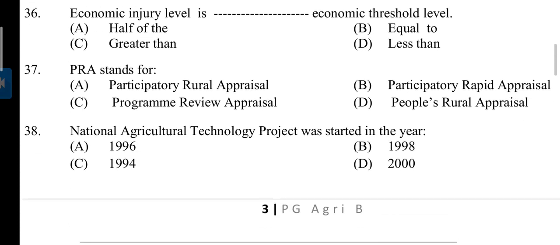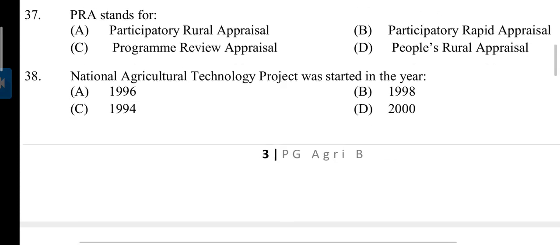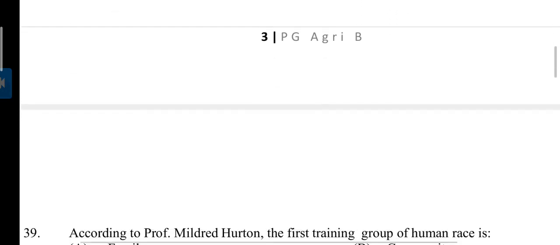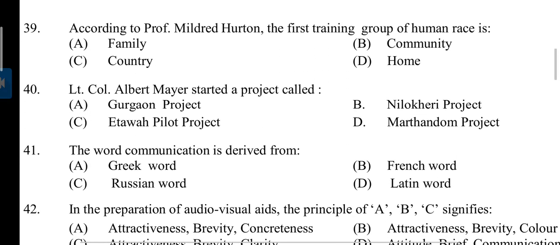Question number 37. PRA stands for? Answer is A. Participatory Rural Appraiser. Question number 38. National Agriculture Technology Project was started in the year is 1998. Question number 39. According to Professor Mildred Hutton, the first training group of human race is? Answer is A. Family. Albert Mayer started a project called? Answer is C. Itheva Pilot Project.